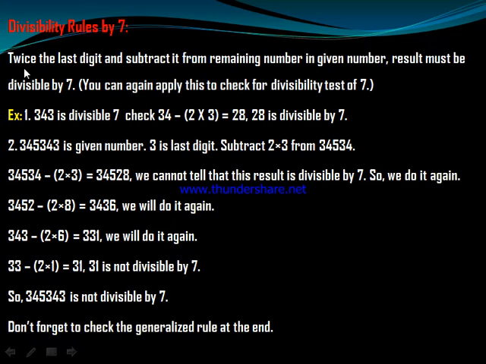Divisibility rules by 7. Take twice the last digit and subtract it from the remaining number. The result must be divisible by 7. You can apply this rule again and again to check the divisibility test of 7, until you get a result you can recognize. Say 343 is divisible by 7: check 34 minus 6, that is 28, and 28 is divisible by 7. Another example, you can also check this.